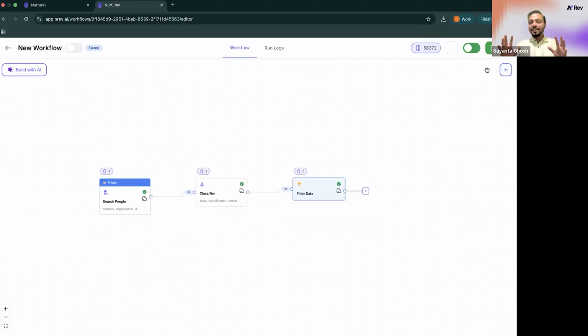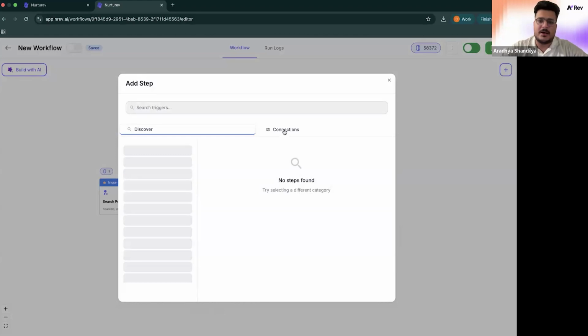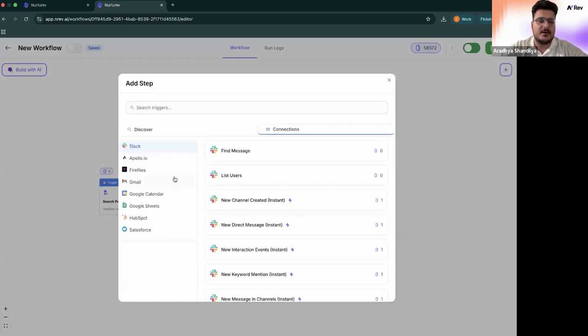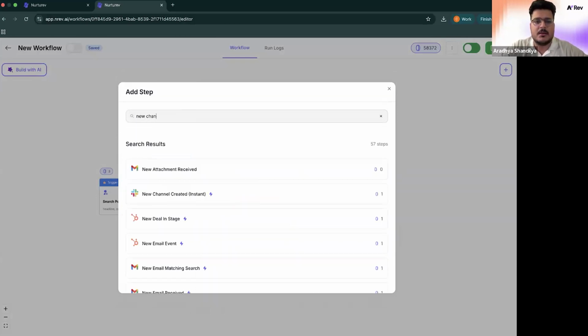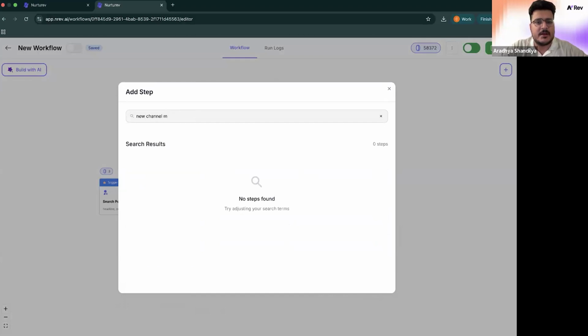So they just kind of type in the account name into one Slack channel and that's it. You always get the right. Yeah. So on nRev, you get a bunch of connections. You get Slack, Apollo, Salesforce, etc. And obviously, we have a lot more, so we can bring those up on request as well. Anyway, so I'll just invoke a listening node called new channel message, something like that.